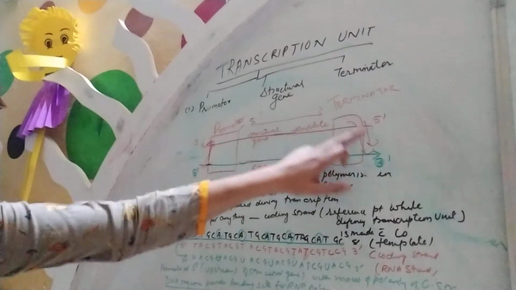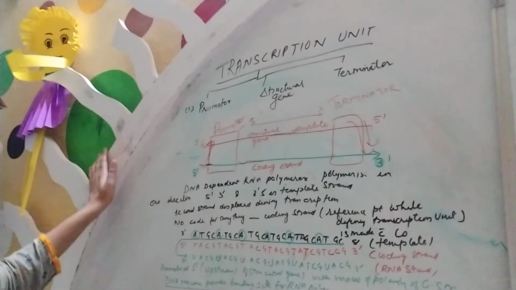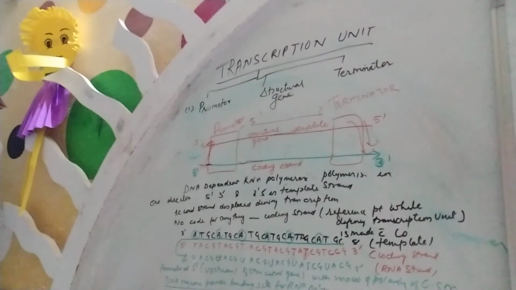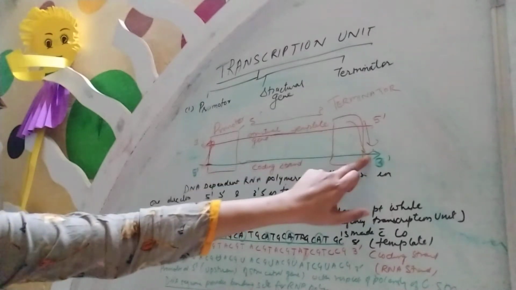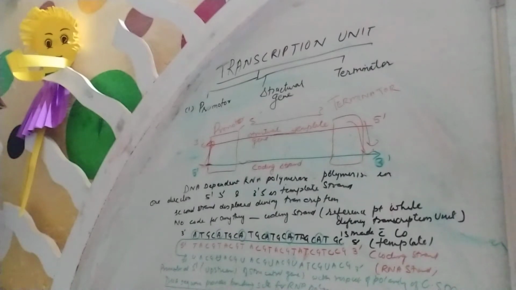On the other hand, when we go to the 3' end in the coding strand, this is known as the terminator, the point of termination. Okay, termination is at the 3' end, so it is moved to the downstream of the coding strand of the transcription unit. When it reaches the termination point, the transcription process stops. Along with this, some additional regulatory genes are also present, which we will study in the regulation of genes in the Operon model, after some topics.